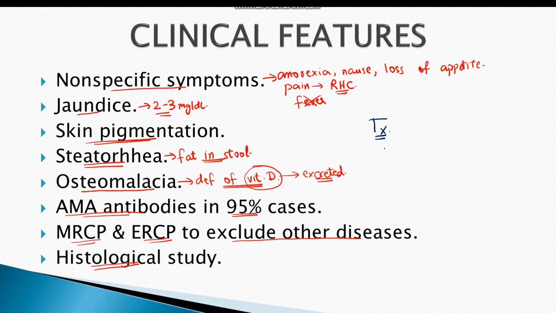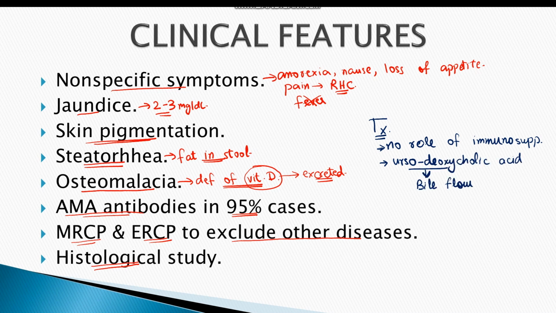Primary biliary cirrhosis is an autoimmune disease, but one thing to remember here is that there is absolutely no role of immunosuppressive therapy. Moreover, ursodeoxycholic acid is given, which improves the bile flow and also decreases ductal epithelial apoptosis. Another thing to remember is that in case of absence of anti-mitochondrial antibodies, in almost 15% of the cases, anti-nuclear antibodies and anti-smooth muscle actin antibodies are present.